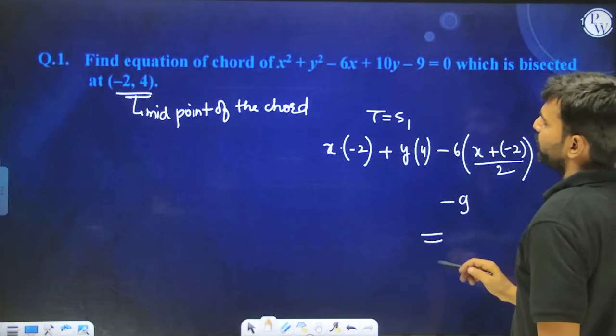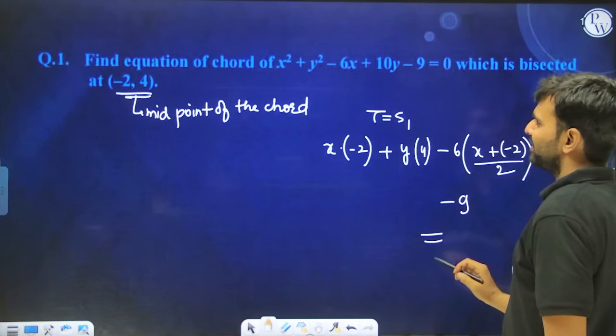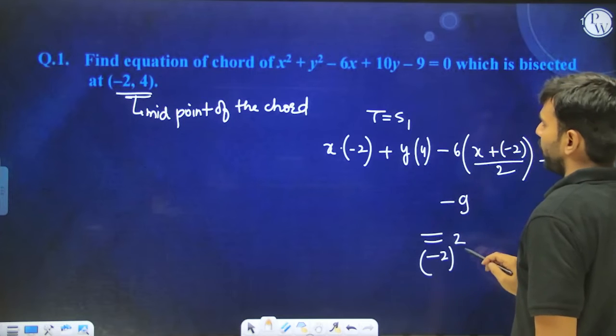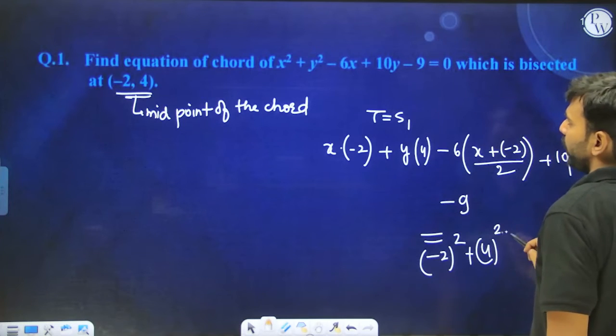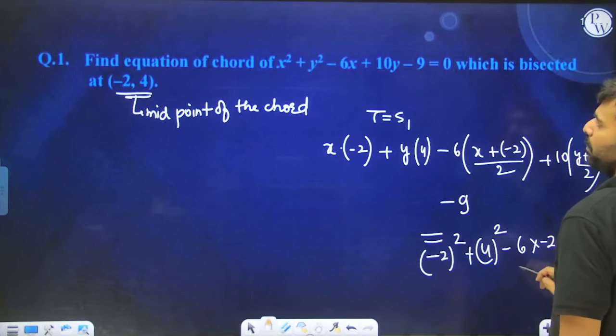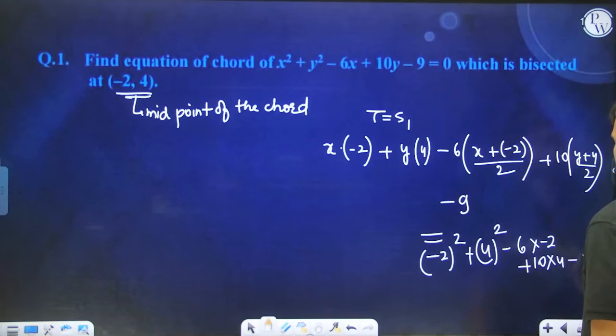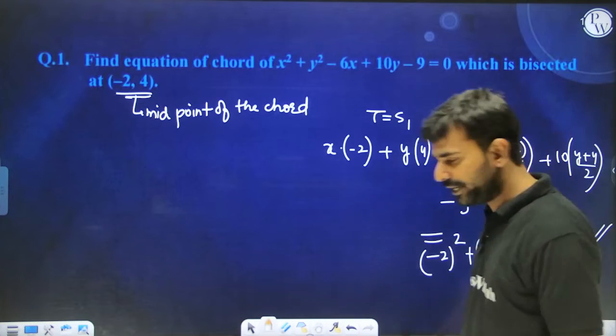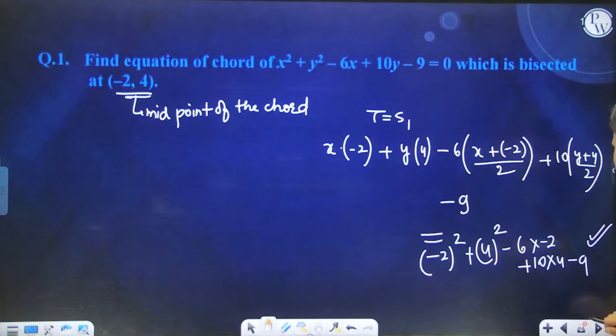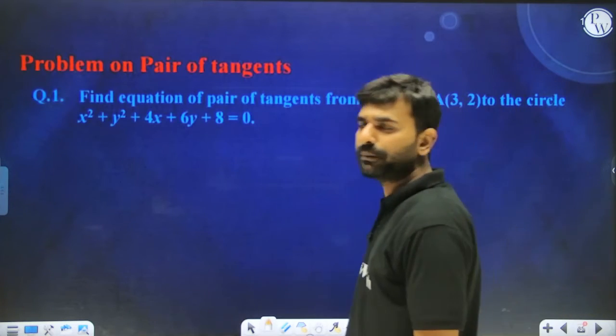This is our T, and S1 is what? Simply put this point inside the circle. So (minus 2) whole square plus (4) whole square minus 6 into minus 2 plus 10 into 4 minus 9. So this is nothing but our chord whose midpoint is given. This equation upon simplification will give us the chord whose midpoint was given to us.